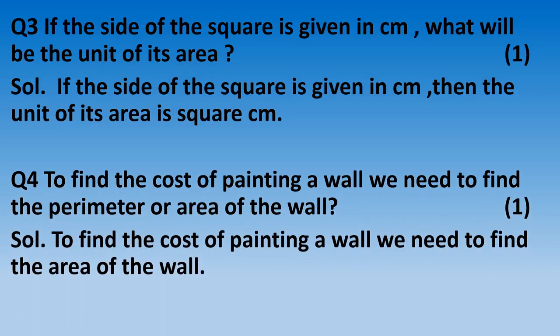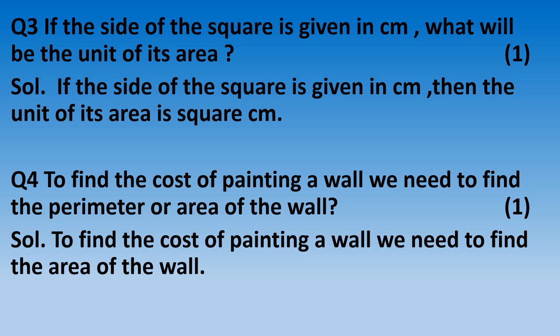Question 4. To find the cost of painting a wall, we need to find the perimeter or area of the wall. If we need to paint the wall, what we will find? Area or perimeter? Solution is, to find the cost of painting a wall, we need to find out the area of the wall, because painting we will not do only on the boundary. Painting we will do on the complete enclosed area.